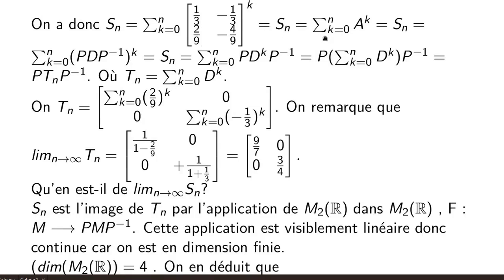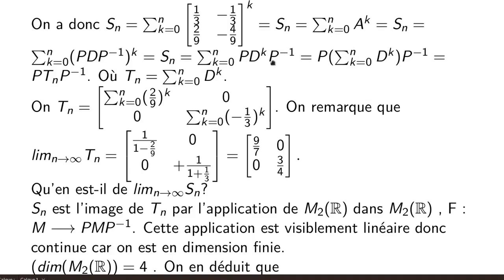It is therefore the sum from k equals 0 to n of A to the power of k, and by replacing A with the expression from earlier, it is the sum from k equals 0 to n of (P D P⁻¹) to the power of k. So we know that in this product the P's simplify with the P⁻¹'s, and Sn takes the form of the sum from k equals 0 to n of P D^k P⁻¹.